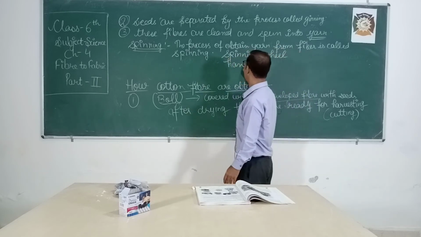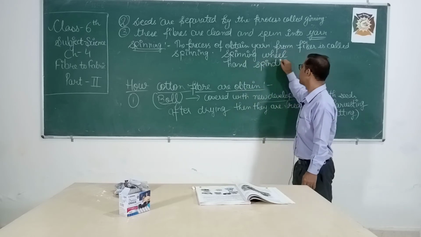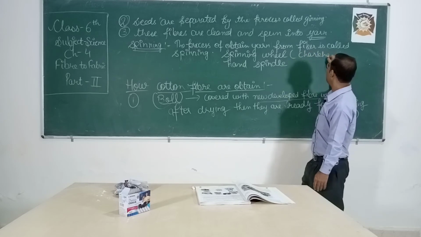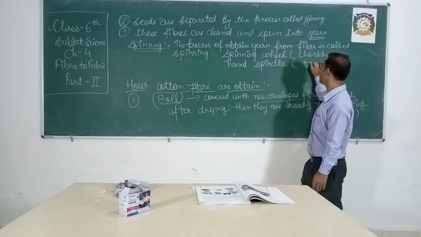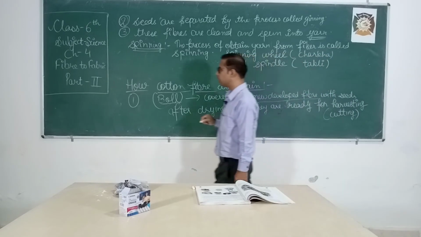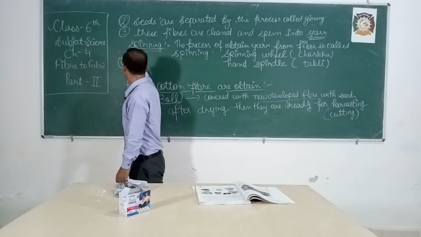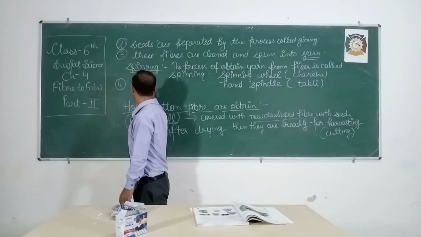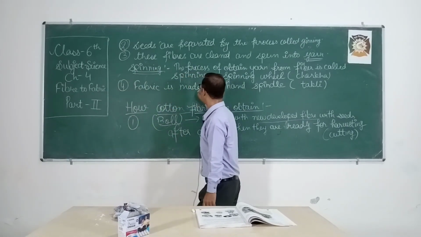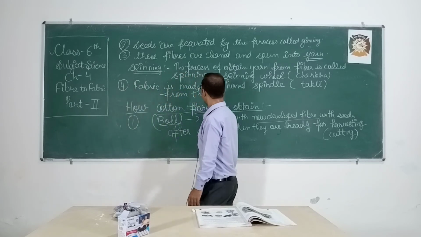So these are the two devices by which spinning is done or by which yarn is obtained. Spinning wheel is also known as charkha and hand spindle is also known as takli. So by these two devices we obtain the yarn, and from this yarn we obtain the fabric. Fabric is made from these yarns.